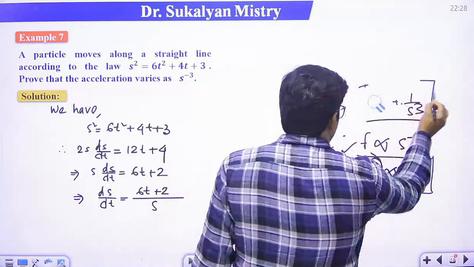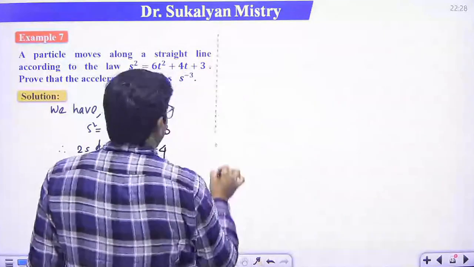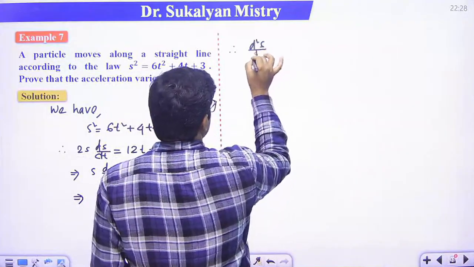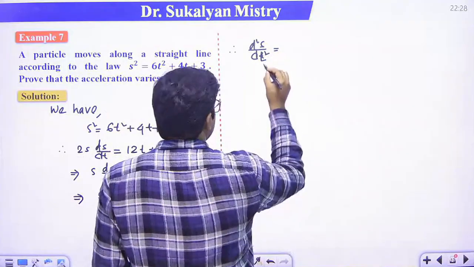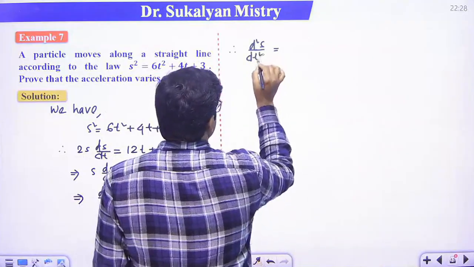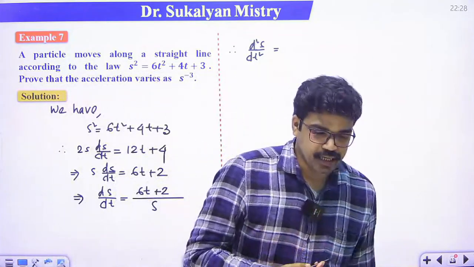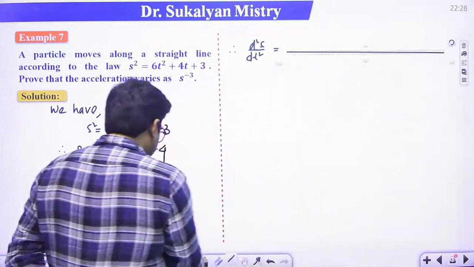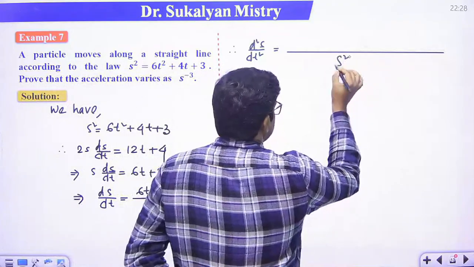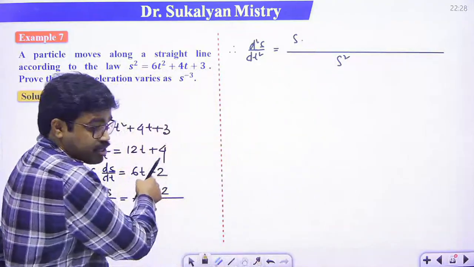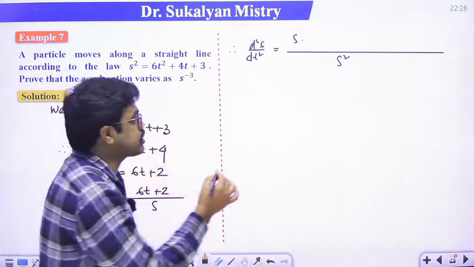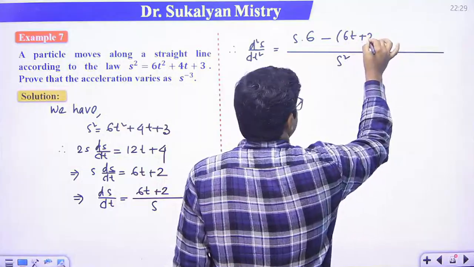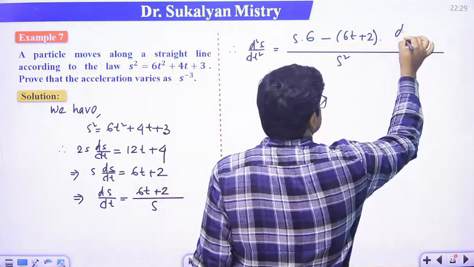So now, again differentiating with respect to t, d2s dt2 is equal to, using the quotient rule, the denominator is squared, that means s square. We differentiate the numerator 6t plus 2 with respect to t, that means 6, so 6s, minus the numerator 6t plus 2 fixed, and we differentiate s, that is ds dt.